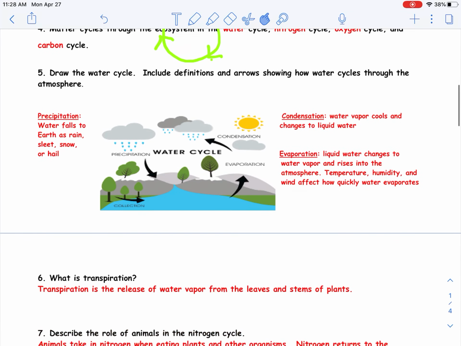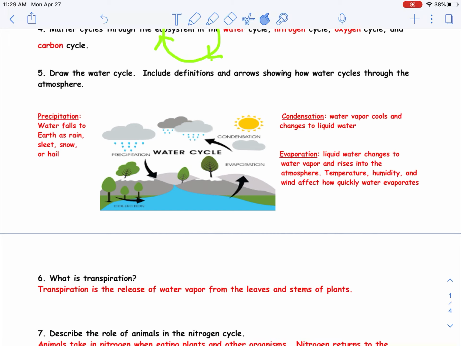Draw the water cycle. Include definitions and arrows showing how water cycles through the atmosphere. So the three terms are precipitation, condensation, evaporation. Evaporation: liquid water changes to water vapor and rises into the atmosphere. Temperature, humidity, and wind affect how quickly water evaporates. Evaporation is going to happen over any body of water, whether that be an ocean, a lake, a stream, a puddle, your water glass.